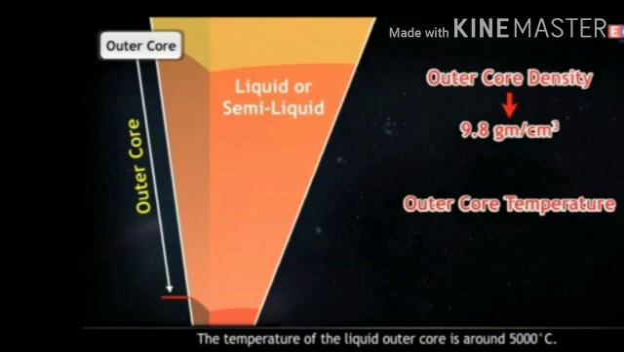Outer core. Outer core extends from around 2900 km to 5100 km. The secondary waves cannot pass through the core. They get absorbed in this region. This has led the scientists to believe that the core could be liquid or semi-liquid in nature. The primary waves travel through this layer, but their speed reduces when passing through this layer. The density of outer core is 9.8 gram per centimeter cube. The temperature of the liquid outer core is around 5000 degrees Celsius.